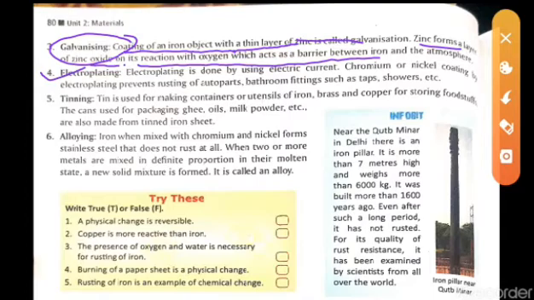Electroplating. So how is electroplating done? Electroplating is done by electric current. As we all know, chromium or nickel coating by electroplating prevents the rusting of a lot of things, like auto parts, bathroom fittings, taps, showers, all these things.